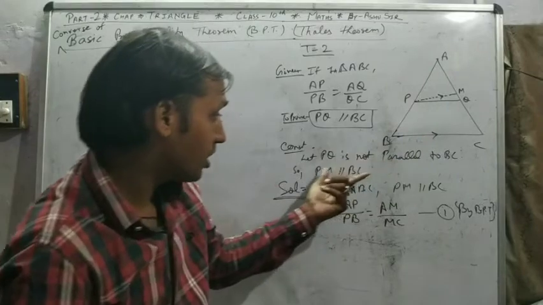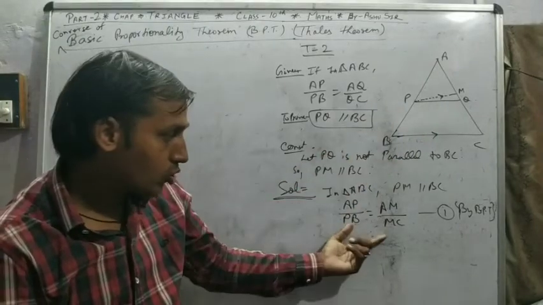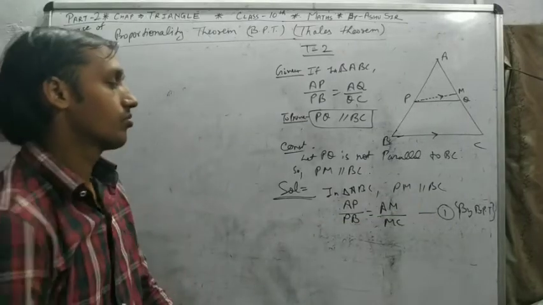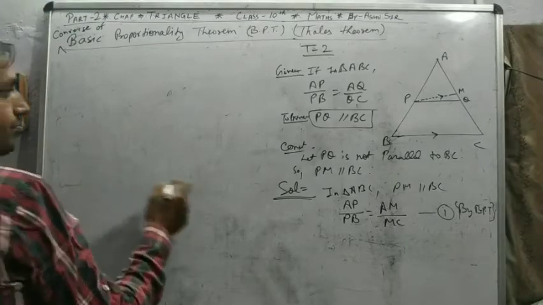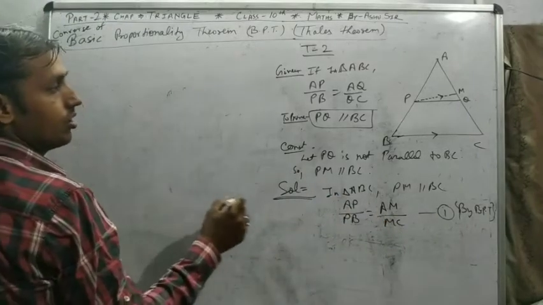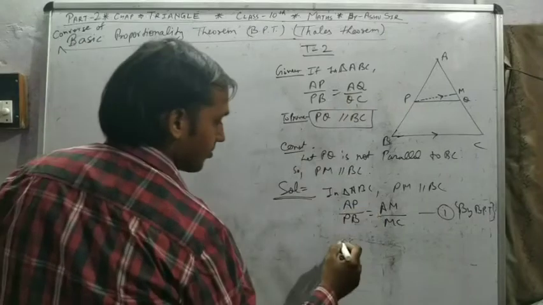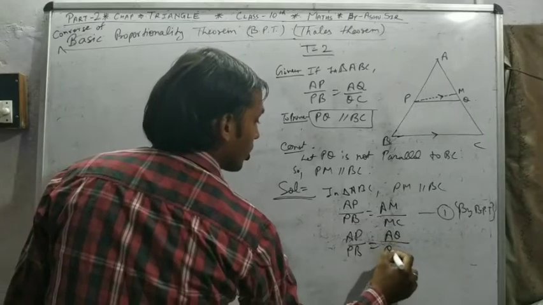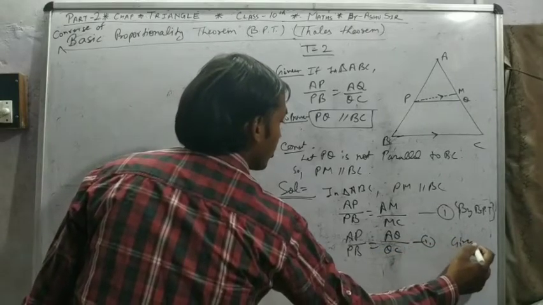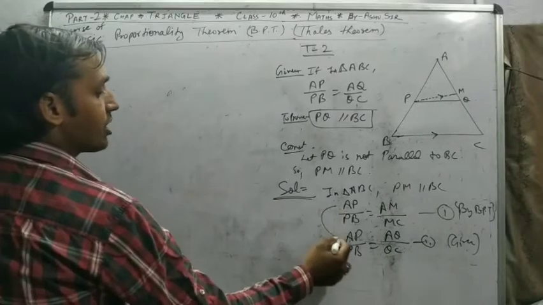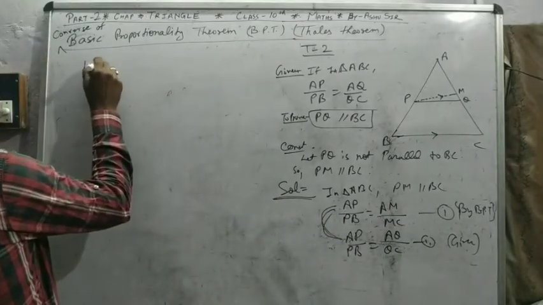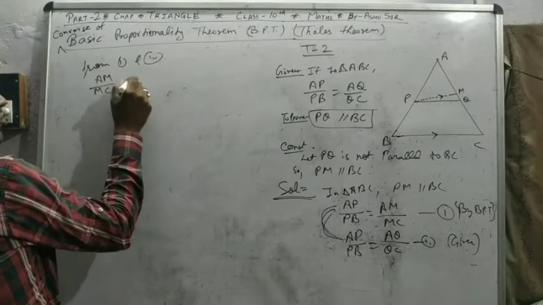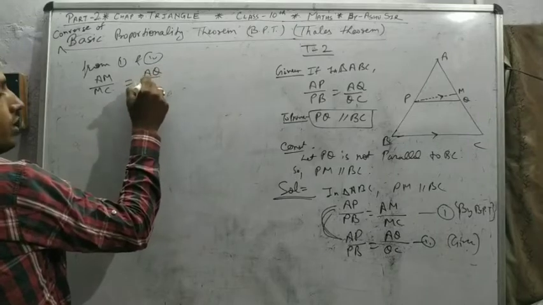Because PQ is not parallel to BC, we suppose that. But PM is parallel to BC. It is a given part: AP by PB is equal to AQ by QC. This is given. So from the first and second equations, AM by MC is equal to AQ by QC.